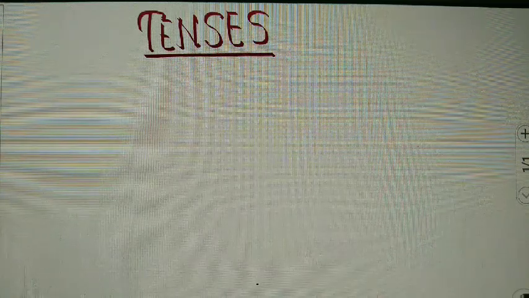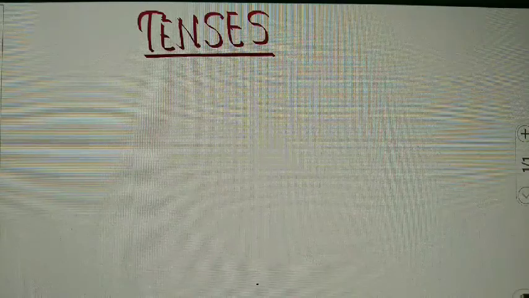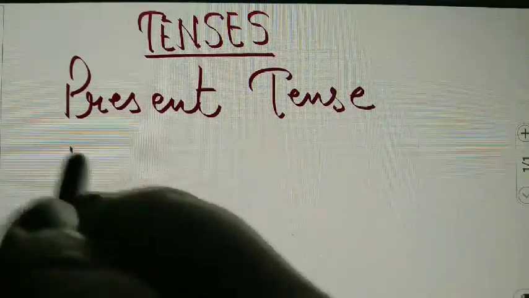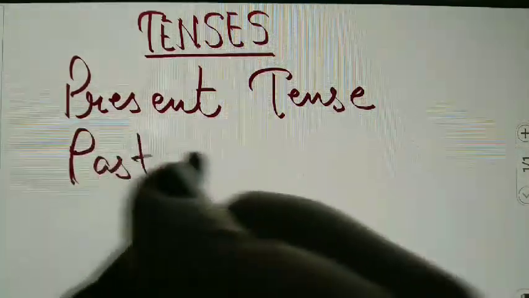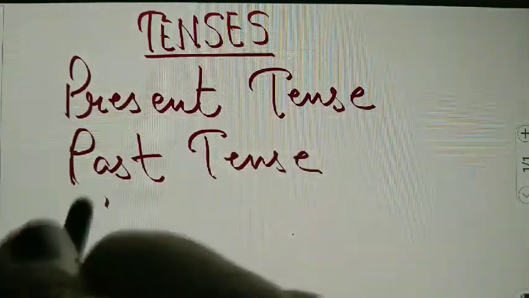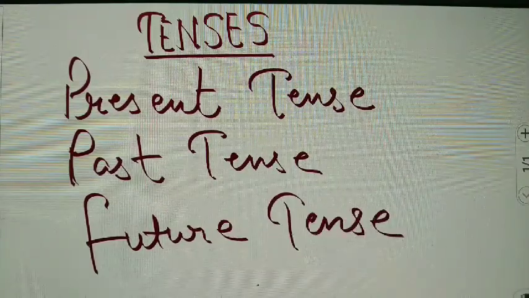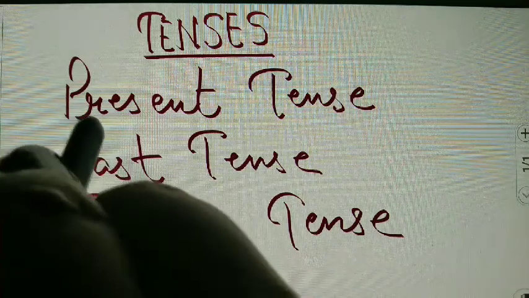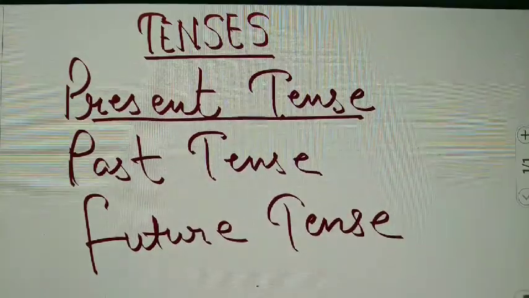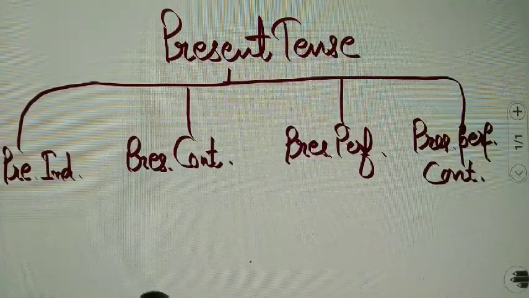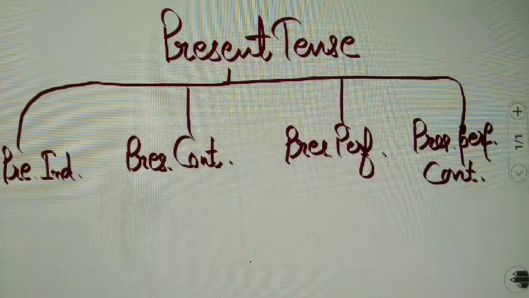And you know that tenses are further divided mainly into three kinds. First will be present tense. Second, past tense. And third one will be your future tense. But as I have told you, here I am going to cover only present tense. Further, present tense is also divided. How? Present tense is further divided into four parts.